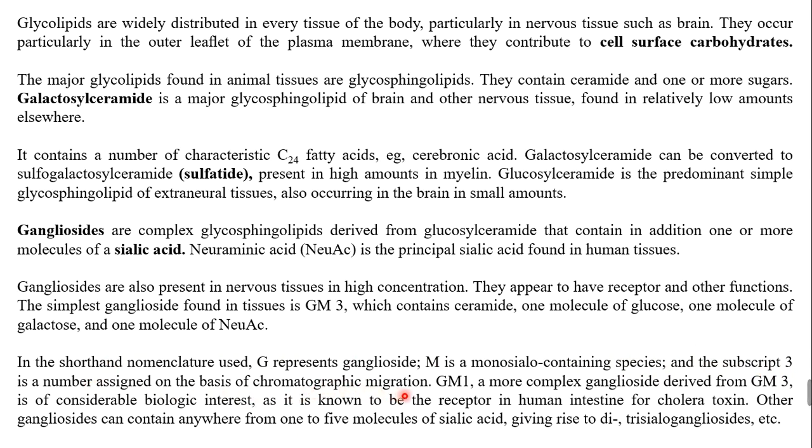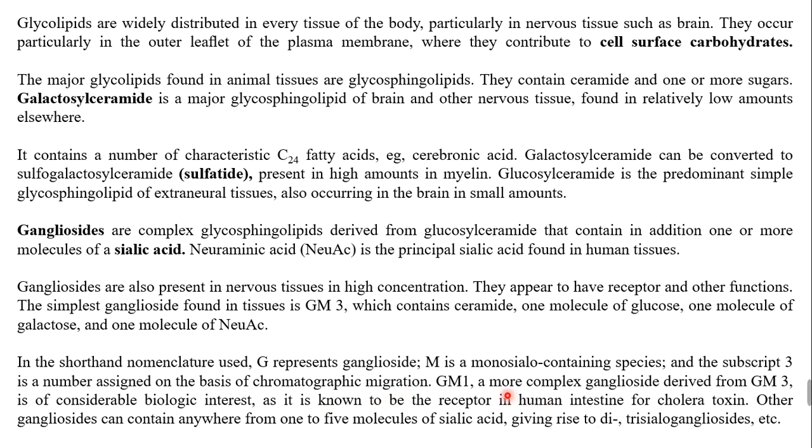If you separate them by chromatography, the third band is called GM3, the first band GM1, and the second band GM2. GM1 is more complex and has a higher molecular weight, so its movement is very little and it comes in the first band, while GM3 is lighter when compared to GM1.